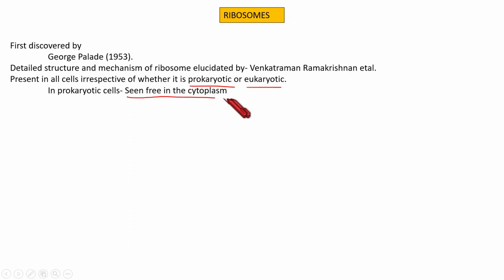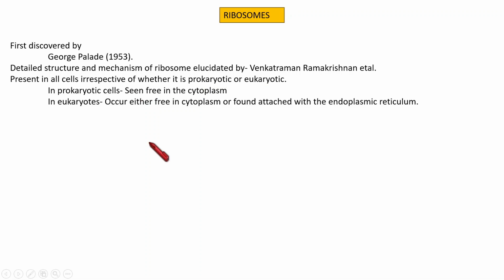In eukaryotes, it occurs free in the cytoplasm, and we have already learned that it is also seen attached to the membrane of endoplasmic reticulum. So in these two places, we can note ribosome in eukaryotes. And in chloroplasts and mitochondria, in their matrix too, we can find the ribosomes.